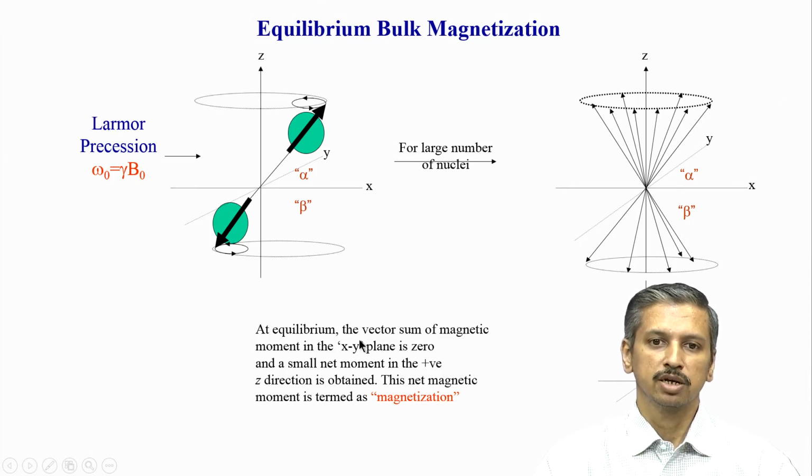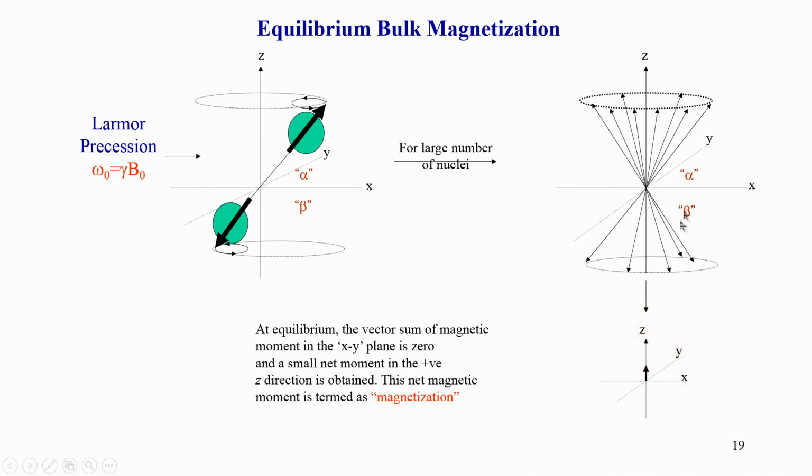So, you can see here that at equilibrium, meaning I have taken a sample and put it in the magnetic field, and that magnetic field creates a difference. The molecules are now distributed up and down, and those in the up state are all in a randomized cone direction, and those in the ground state are also in a randomized direction. Now, what I can do is simply add the vectors in the different components.